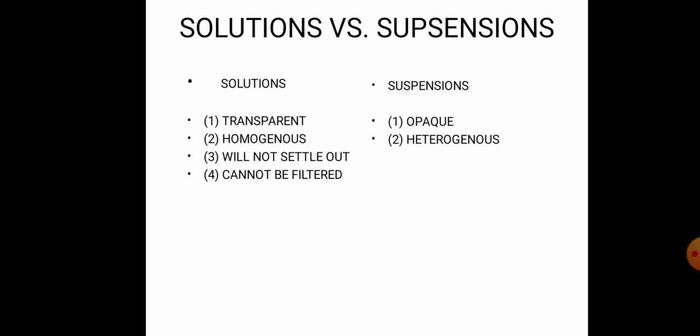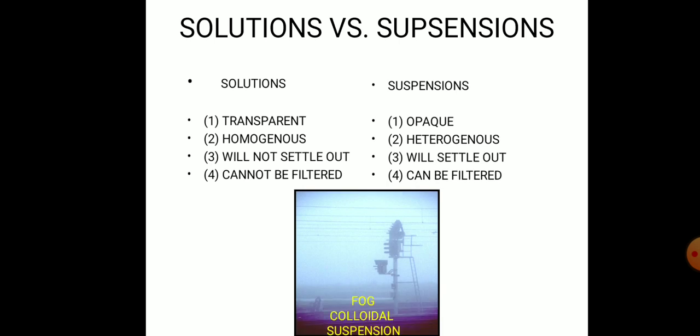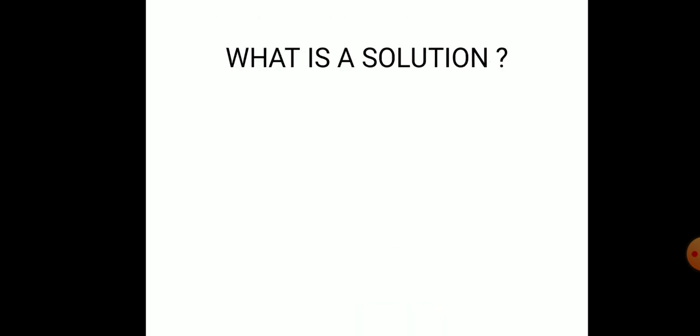Firstly, a solution is transparent, homogeneous, will not settle out and cannot be filtered. The differences in a suspension: first, it is opaque. Second, it is heterogeneous. Third, it will settle out. Fourth, it can be filtered. This is the fog, a colloidal suspension.